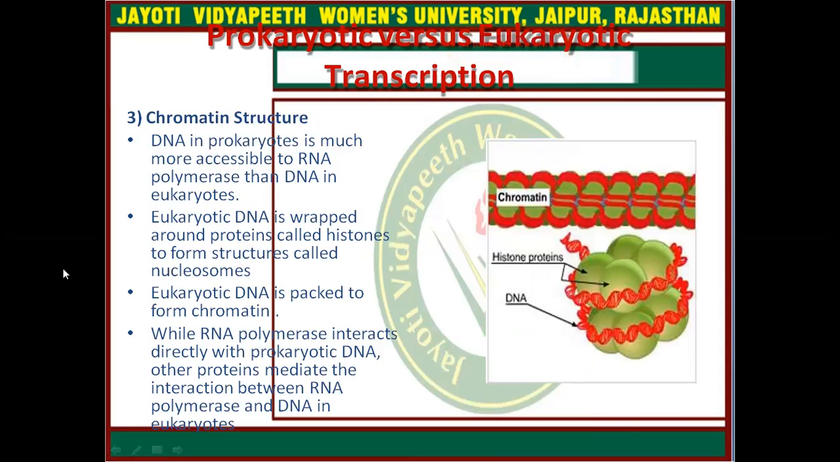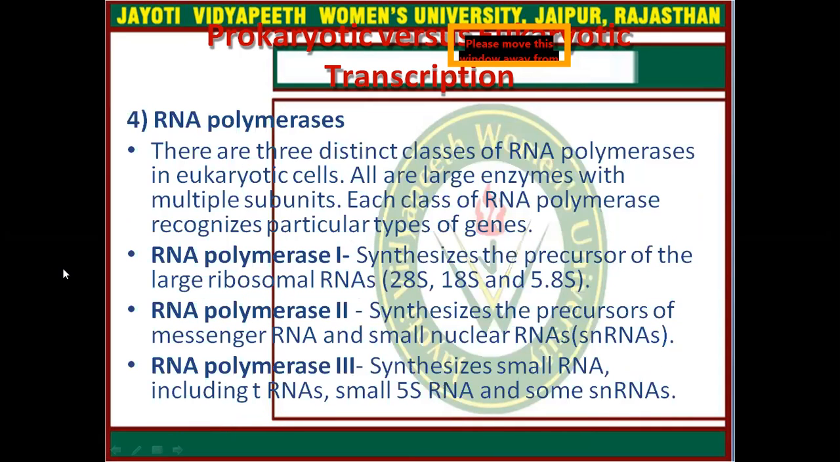Eukaryotic DNA is wrapped around proteins called histones to form a structure called nucleosomes. Eukaryotic DNA is packed to form chromatin. While RNA polymerase interacts directly with prokaryotic DNA, other proteins mediate the interaction between RNA polymerase and DNA in eukaryotes. Fourth is RNA polymerase.